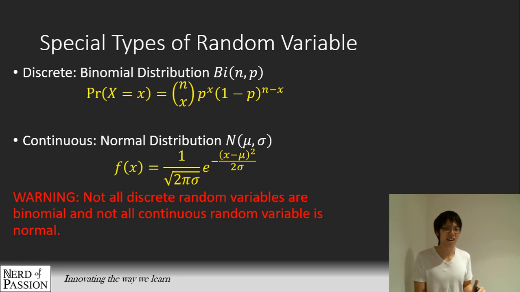Also, there are a few other ones, so you've got to discriminate between different cases and know when and where to apply them. So it's important to know when and where to apply that. Whenever you encounter a random variable, see if you can fit it into the binomial distribution or the normal. If not, you have to use some other methods.